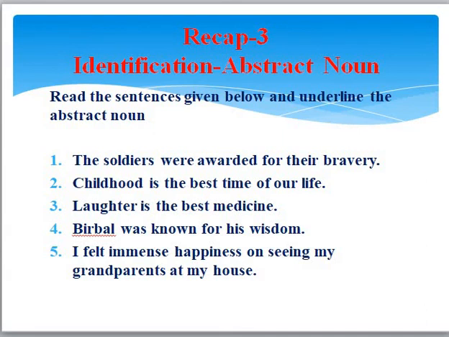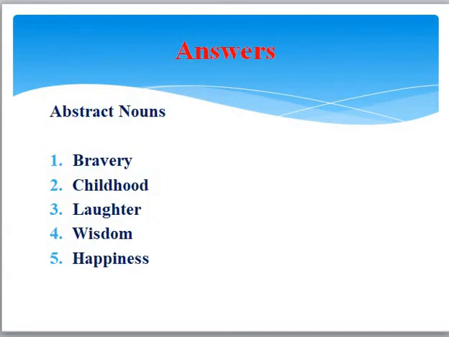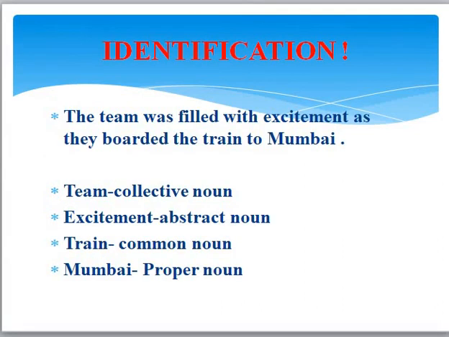Now after you've done recap 3, you can cross-check your answers and see if these are the words that you have got. So you will know if you have understood how to identify abstract nouns. Now, there is one sentence given here which has all the 4 kinds of nouns. Let's see if it's clear to you. The team was filled with excitement as they boarded the train to Mumbai. So, team, remember from your collective noun lesson, team is for players. A lot of players together is team. So, team is a collective noun.